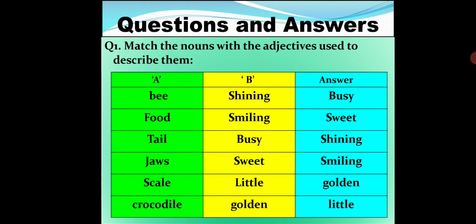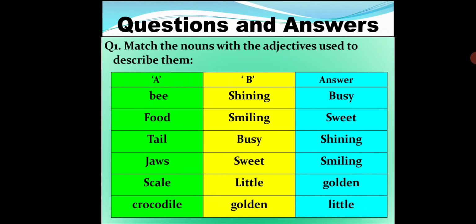Question number 1. Match the nouns with the adjectives used to describe them. In the first column, nouns are given. In the second column, that is column B, adjectives are given. And in the last column, answers are given. First word, bee.